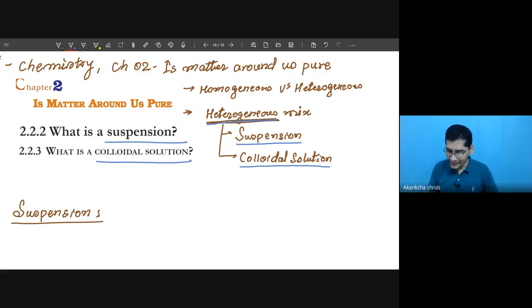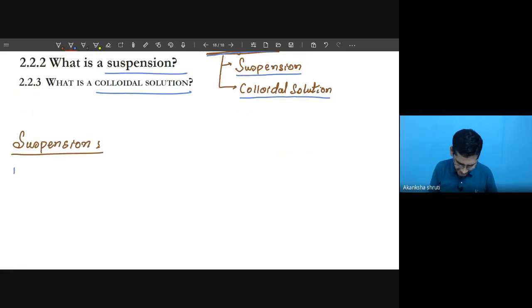We have already learned what is a homogeneous mixture and what is a heterogeneous mixture. If you have any doubt, then please go and refer to the previous video. Whatever the properties of a heterogeneous mixture are, those properties are also available with suspension. So what is suspension? Suspension is defined like this.